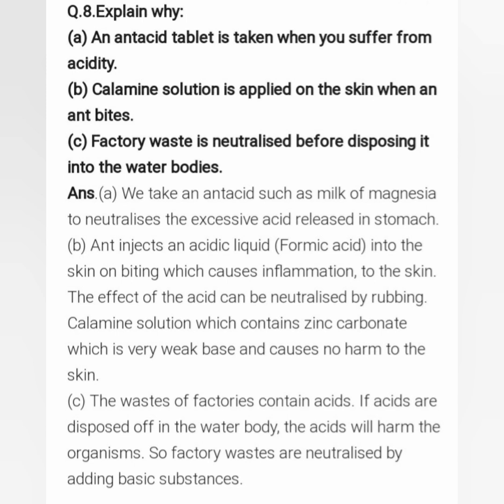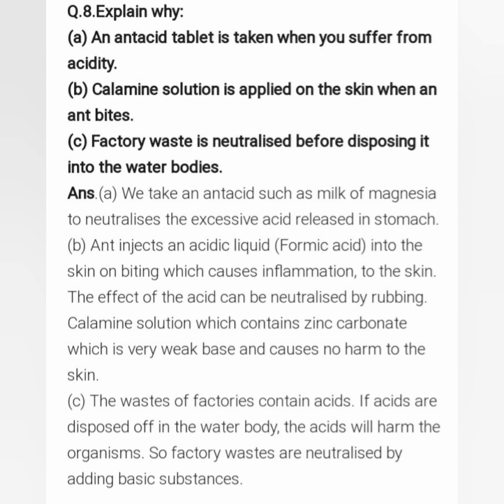Okay, now the third one, factory waste is neutralized before disposing it into the water bodies. What is the reason? Because the waste of factories contains acid. All of you know that factory waste contains acids. If we dispose of all the acids directly into the water body, this acid will harm the organisms which are present in water. The aquatic animals will be harmed. And so, therefore, factory waste is neutralized by adding a basic substance.